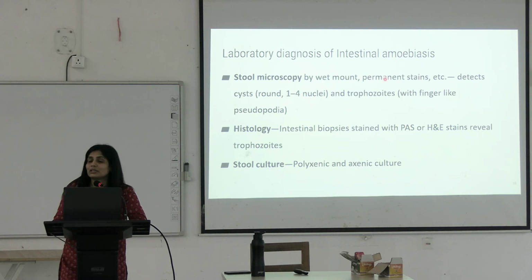Because you don't want to kill the organism to see the motility, and iodine kills the organism. Will you be able to see its motility? No. So you will be able to differentiate the motility properly in which wet mount? Saline wet mount. So you have to do saline wet mount for trophozoites, for motility of the organism.